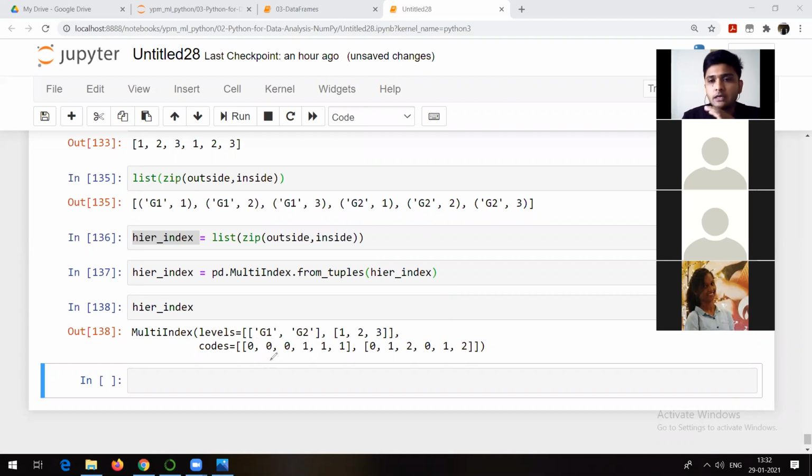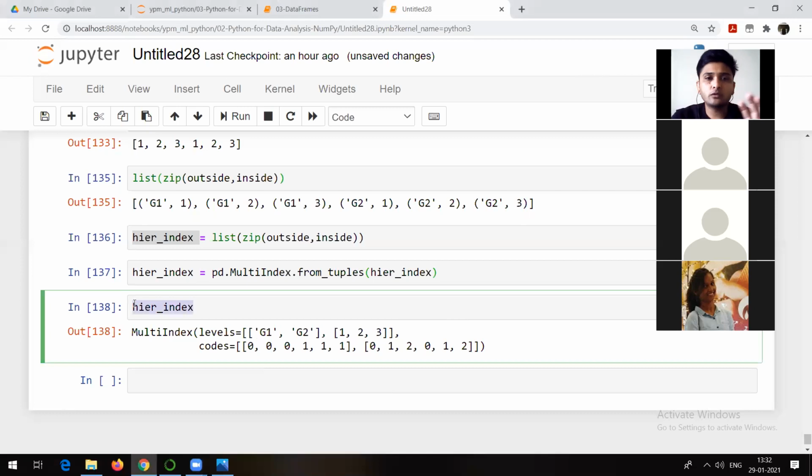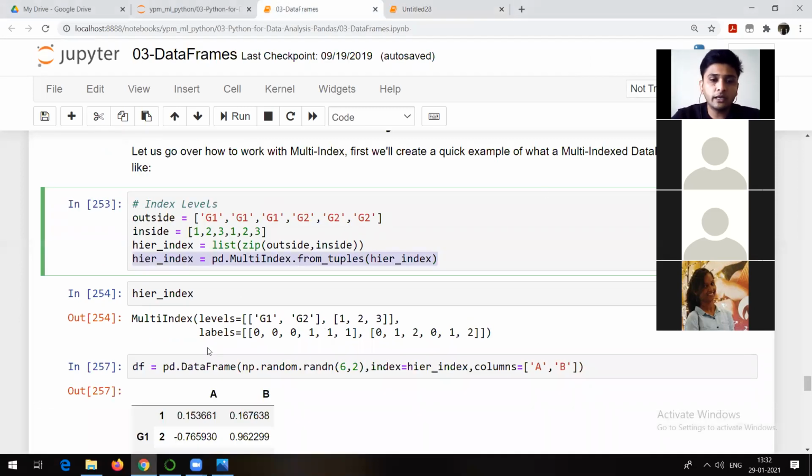How many records do I have? How many rows do I have? I have 6 rows. So see, 0 0, 0 1, 0 2, 1 0, 1 1, and 1 2. I mean to say that it is going to create the codes. Now I will show you how the data looks. Till now we haven't talked about data. Till now we have only created the multiple index. Now you can make use of this multiple index in your data. So that's why we are going to need data.